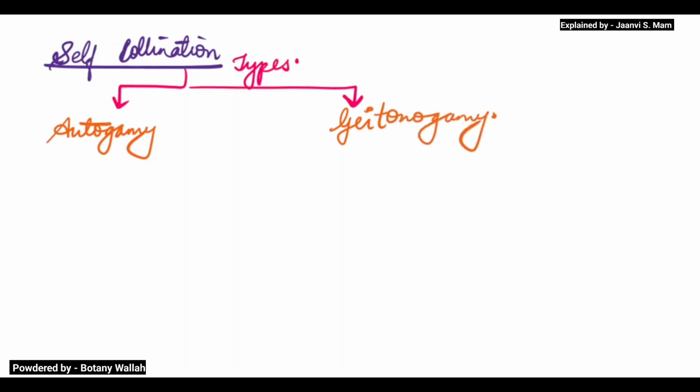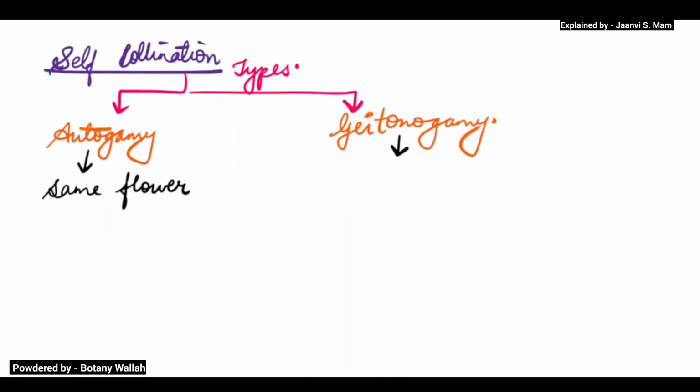What is autogamy? In autogamy, pollination is within the same flower. Same flower, this is important. In geitonogamy you will write that it is between two different flowers of the same plant.